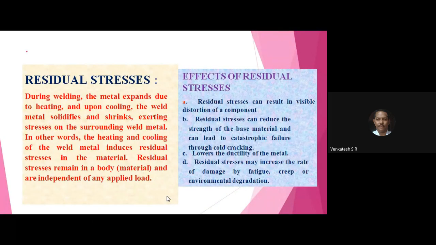I repeat, residual stresses may increase the rate of damage by fatigue, creep, or environmental degradation.